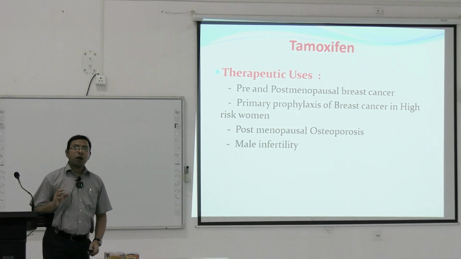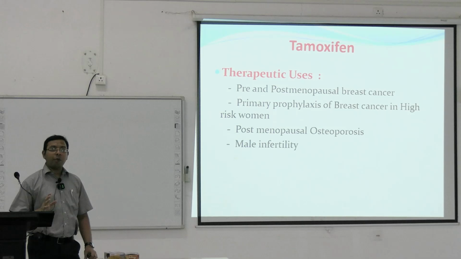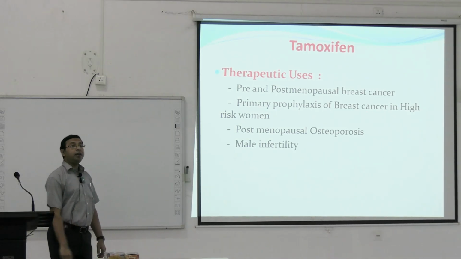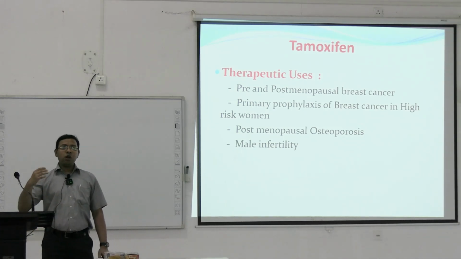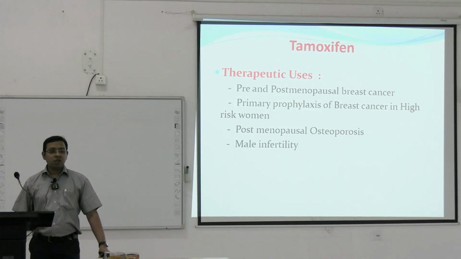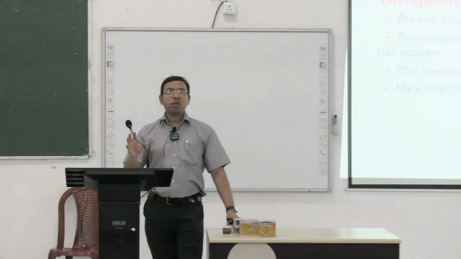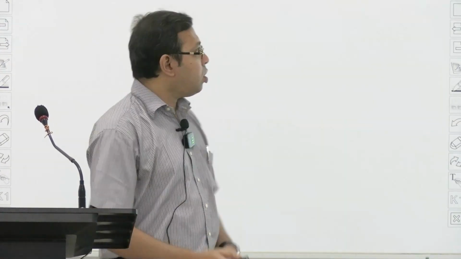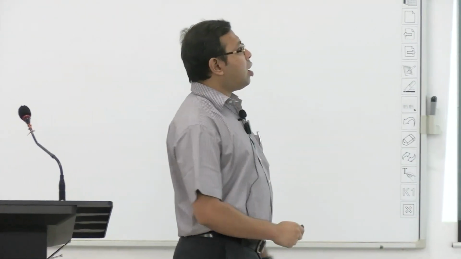So where is tamoxifen used? It is used in both pre and postmenopausal breast cancer. One of the very important drugs for the treatment of breast cancer is tamoxifen, very effectively used. It is also used in primary prophylaxis of breast cancer in high risk women. High risk means if there is a history of breast cancer in their first order relatives, that is in their mothers or their sisters, they are at high risk for breast carcinoma. In those we can use tamoxifen as prophylaxis for breast cancer also. Postmenopausal osteoporosis is a lesser use, and in some cases it is used in male infertility. But remember, tamoxifen is a selective estrogen receptor modulator that is mainly used as a treatment as well as prophylaxis of both pre and postmenopausal breast carcinoma.